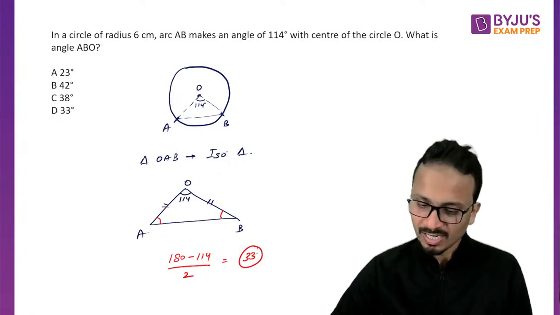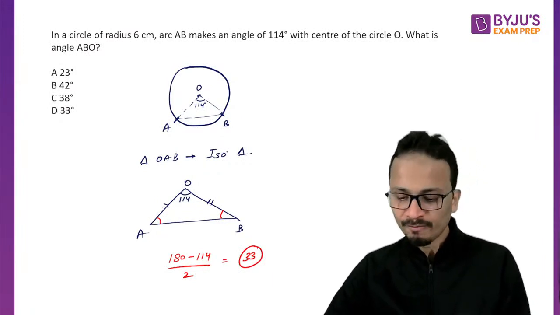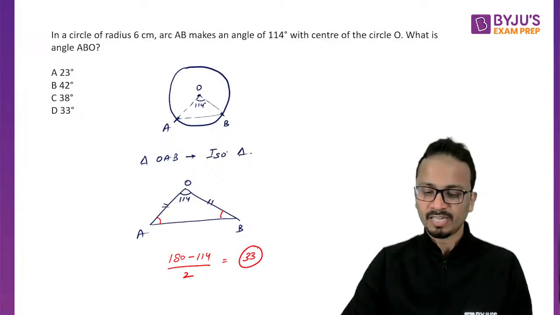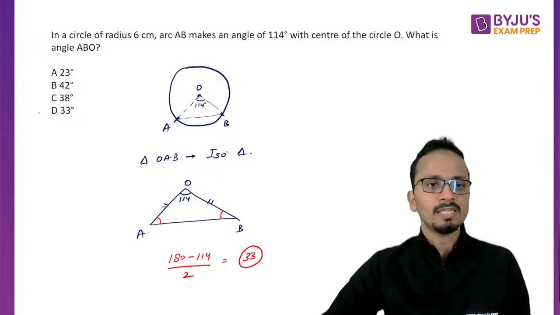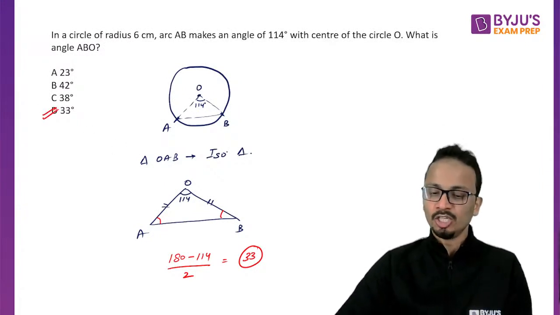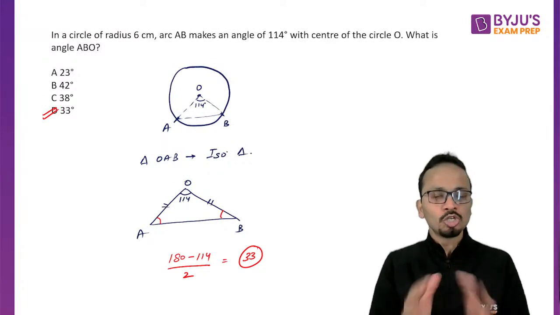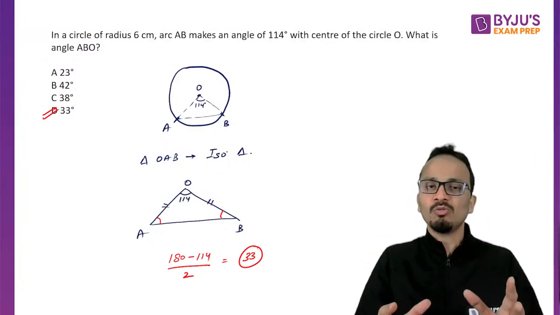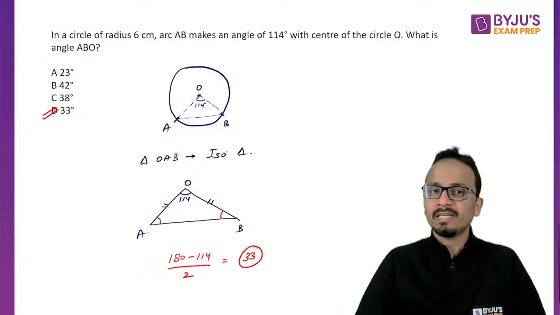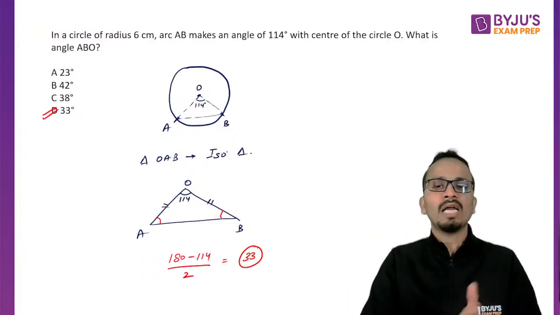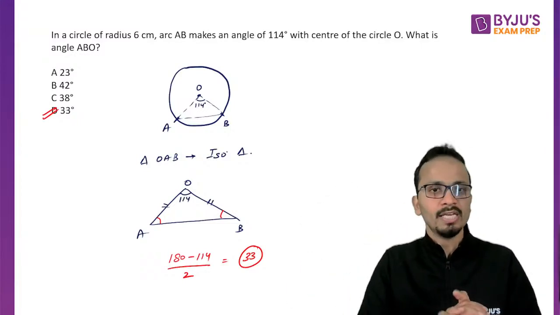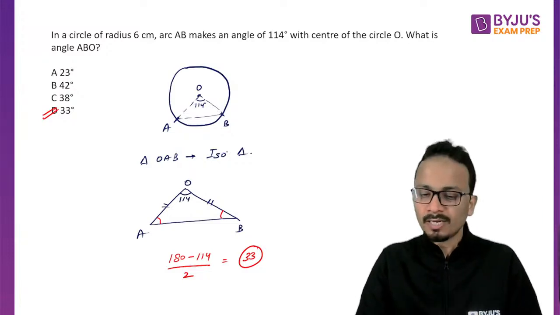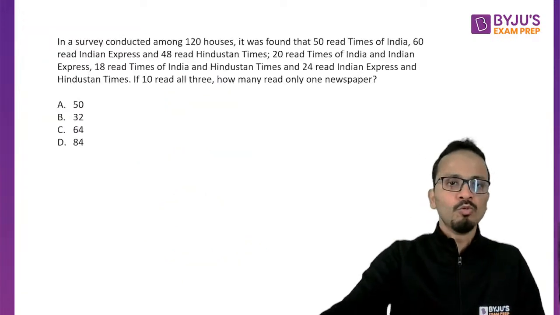The answer will be equal to 33. Nitikesh and Krupa, both of you have given a correct answer, a perfect answer. Lovely. So the answer is option D, that is 33. Again, it was an easy question, should be taken in the first round. We can't leave such questions. We'll just draw the figure and understand what we need to do. So angle ABO here is 33 degrees. Let's move on to the next question.